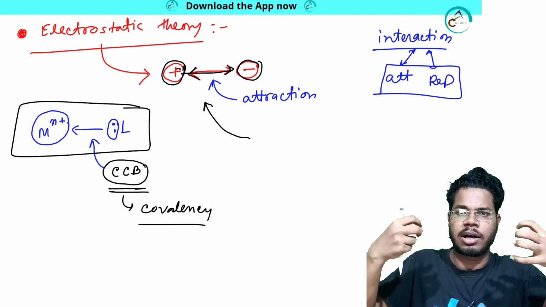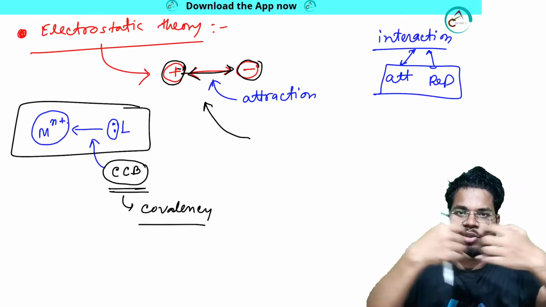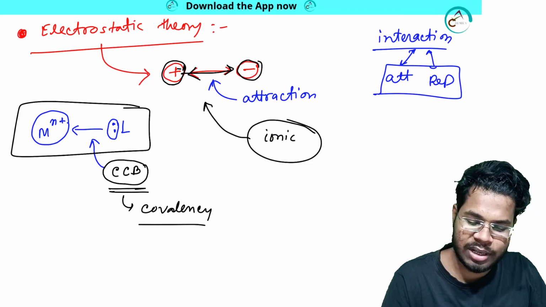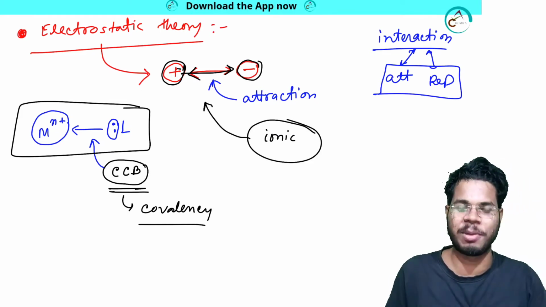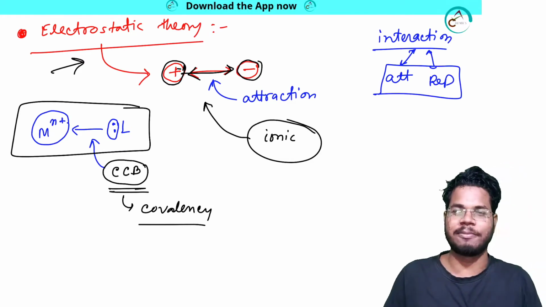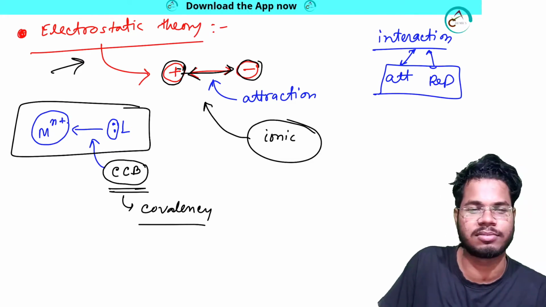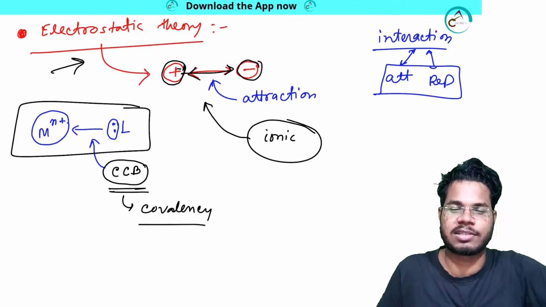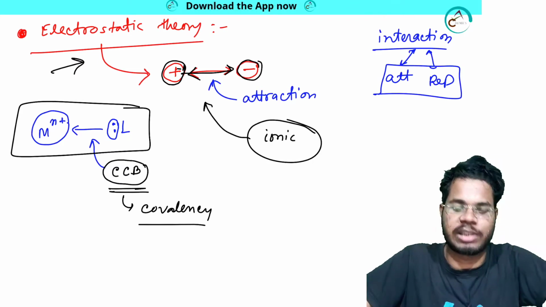that positive and negative charge just come together and form an electrostatic attraction, and that bond is called ionic bond. So what is the problem over here? The problem is this theory cannot explain the metal ligand complexes very accurately, or more or less it cannot explain the system we are going to discuss over here. It is not a successful theory.